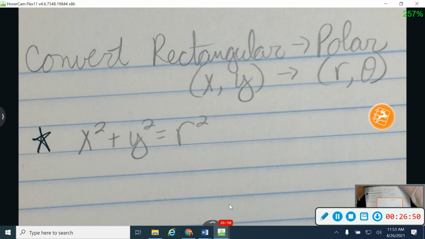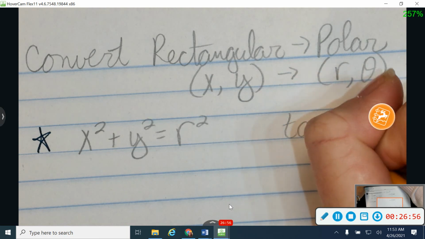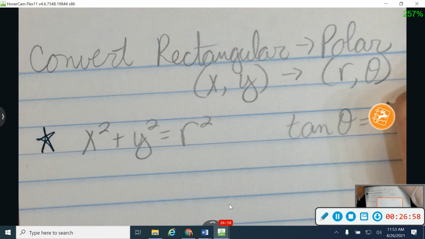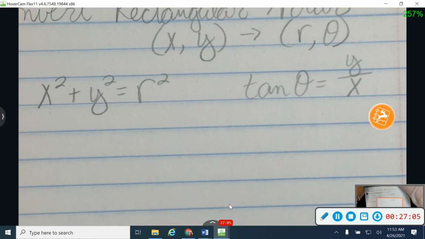Then to find theta, I want to put x and y together. So think back to unit circle, and we always said that the tangent of theta is equal to y over x. And so I can use that formula to put y and x together to help me find theta. I am going to want to get theta by itself. Do you remember what we do to move the tangent over?